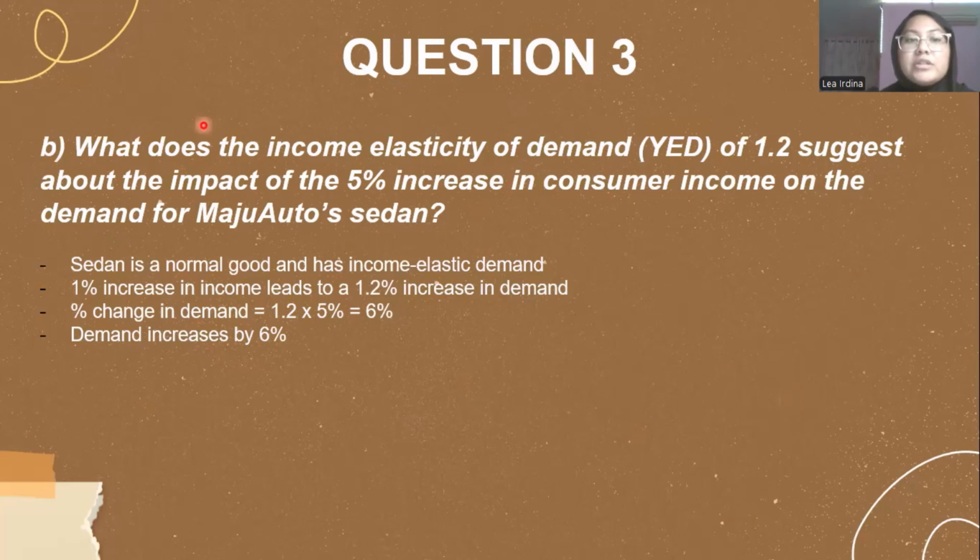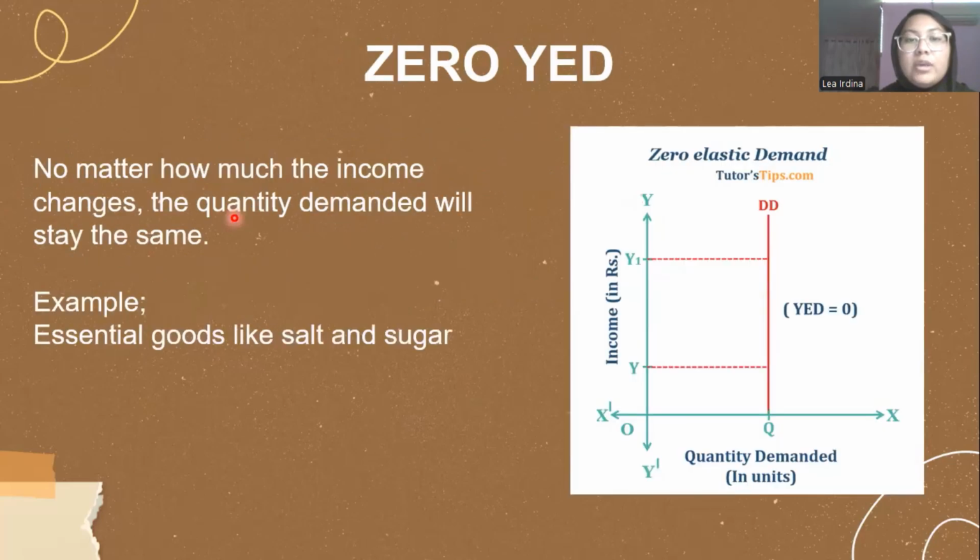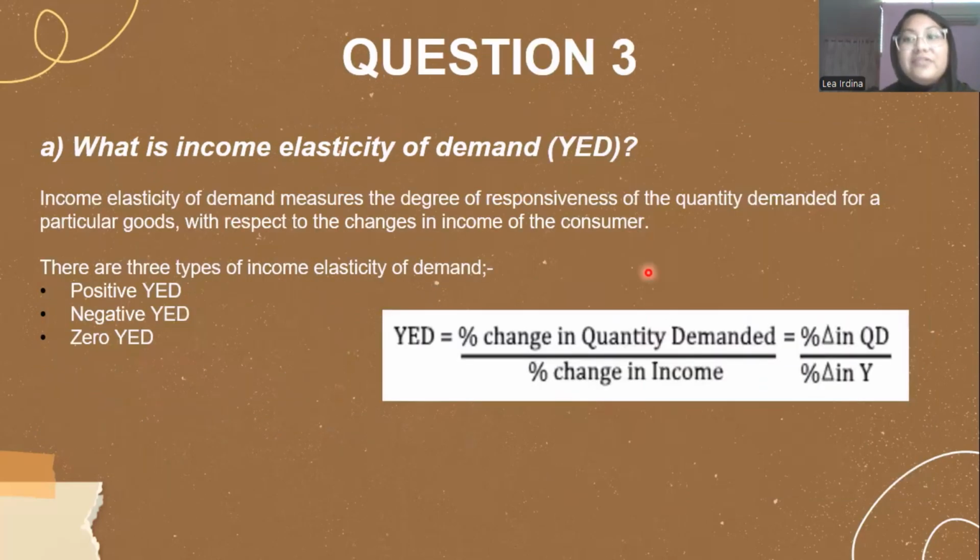So based on the question, the consumer income has increased by 5%, and we want to know the demand for MajuAuto's sedan. To find the percentage change in quantity demanded, we can use the formula that I put in the first slide: income elasticity of demand times percentage change in income.